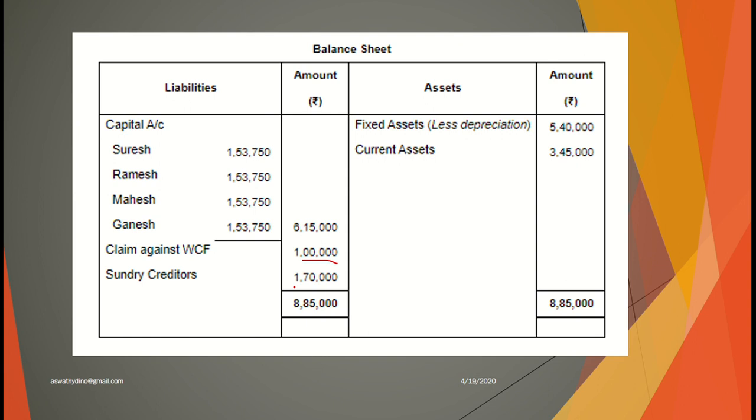Then sundry creditors, there is no change. In the opening balance sheet 1,70,000 was there, and there is no adjustment, so the same amount I wrote here. Now fixed assets, 6 lakh was given in the question, and there was a depreciation, and the balancing figure is 5,40,000. Current assets were 3,45,000. There was no adjustment, so the same amount I transferred to the balance sheet. So this is the balance sheet. It tallied like this now. Okay, I hope it is fine.